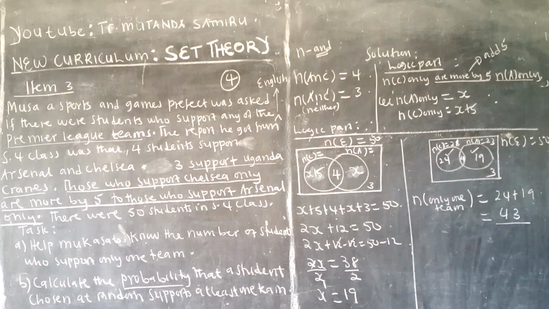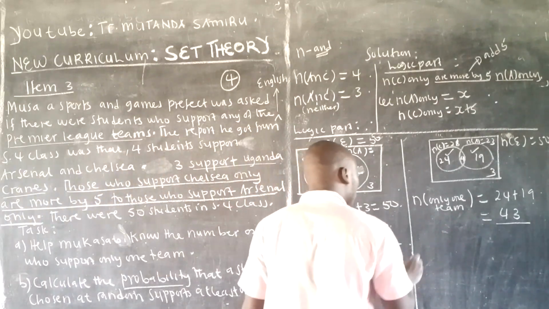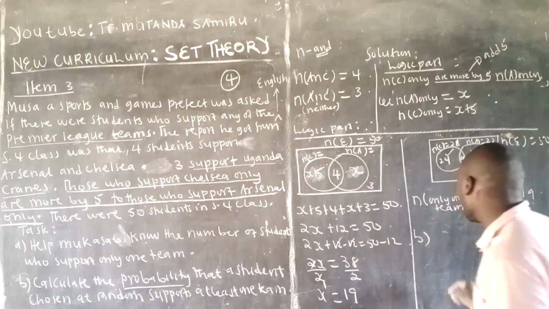Part B: calculate the probability that a student chosen at random supports at least one team. Part B is probability. Now, about probability, here I'll give a comment.